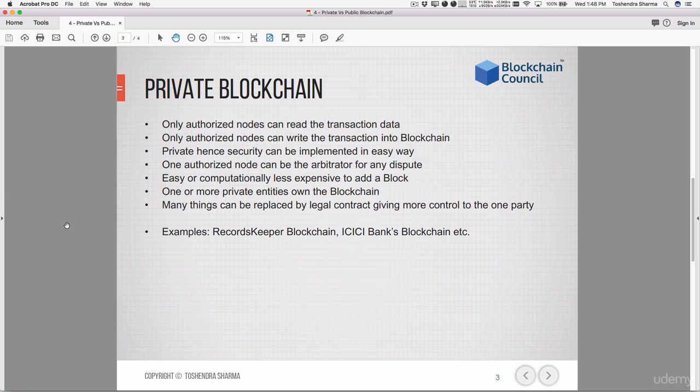Of course, since it's private, someone has to own it. Whoever owns the majority of the nodes will become the owner. This can be a corporate, a private individual, a developer, or an authority. You can have a two-node private blockchain and make sure that it works. Even a one-node blockchain can exist. That is not a problem. In that case, the transaction creator will be the miner and he will keep mining and initiating. So that can be done very easily.